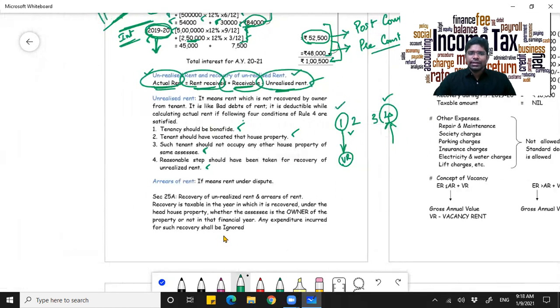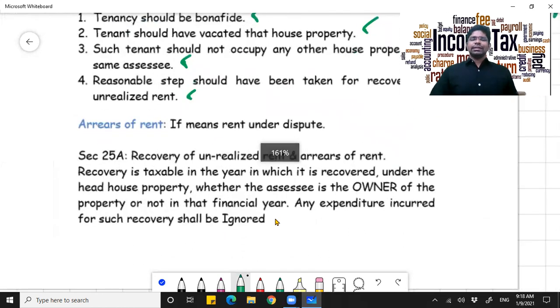Now going forward, section 25A, ignore the section number, just understand the concept. Now recovery of unrealized rent and arrears of rent. For instance, this financial year I don't recover a certain amount. Assume out of nowhere the person has disappeared, he has not paid me rent for 6 months. So assume the rent is 20,000 and 20,000 into 6 months, I will calculate it, and that particular rent I will treat as unrealized rent.